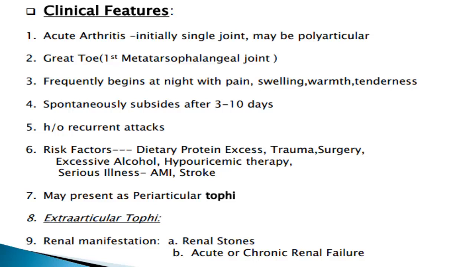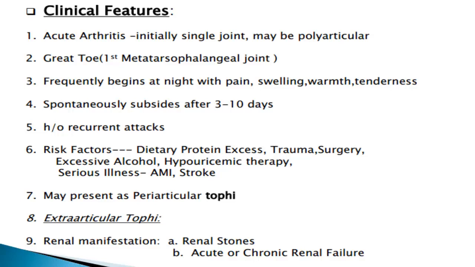Now, what are the risk factors that may precipitate gout? One is dietary protein excess, next trauma, surgery, excessive alcohol, or hypouricemic therapy, or it may be seen in case of serious illness such as AMI or stroke. It may present as periarticular tophi. What is this periarticular tophi?